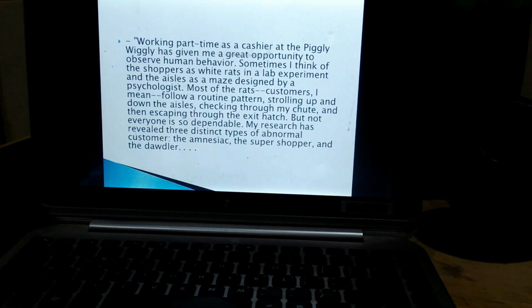So what does he say? He says, "Sometimes I think of the shoppers as white rats in a lab experiment, and the aisles as a maze designed by a psychologist. Most of the rats, I mean customers, follow a routine pattern, strolling up and down the aisles, checking through my chute, and then escaping through the exit hatch. But not everyone is so dependable. My research has revealed three distinct types of abnormal customer: the amnesiac, the super shopper, and the dawdler."